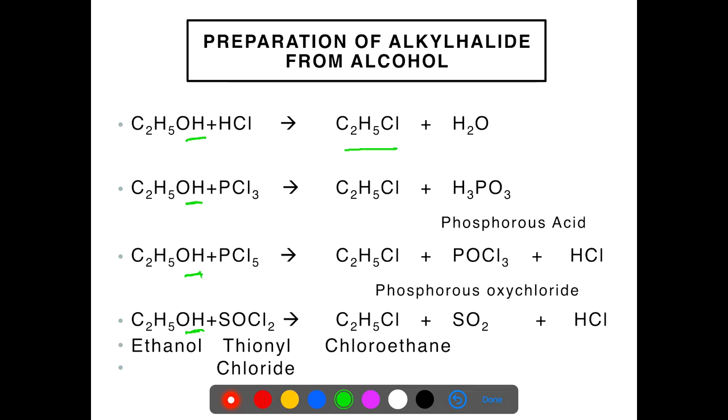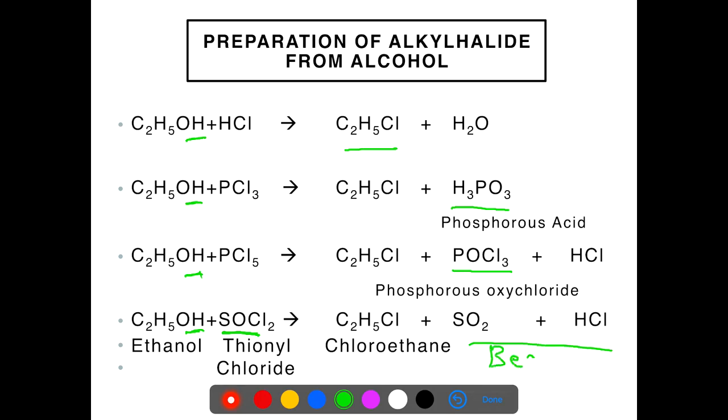In the second reaction, ethanol reacts with phosphorus trichloride, resulting in the formation of chloroethane and phosphorus acid. In the third reaction, ethanol reacts with PCl5 to give chloroethane, phosphorus oxychloride and HCl. And in the last reaction, ethanol reacts with thionyl chloride, SOCl2, to give chloroethane plus sulfur dioxide gas plus HCl gas.